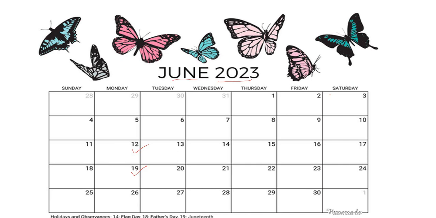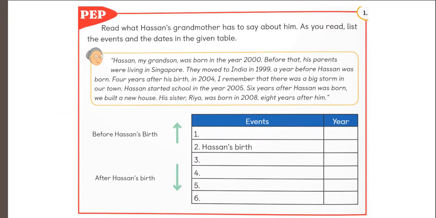Before going to that story, here is one grandmother, Hassan's grandmother. Let us see what she says about Hassan. She says that Hassan, my grandson, was born in the year 2000. When was Hassan born? 2000. Before that, his parents were living in Singapore. They moved to India in 1999. That is a year before Hassan was born.